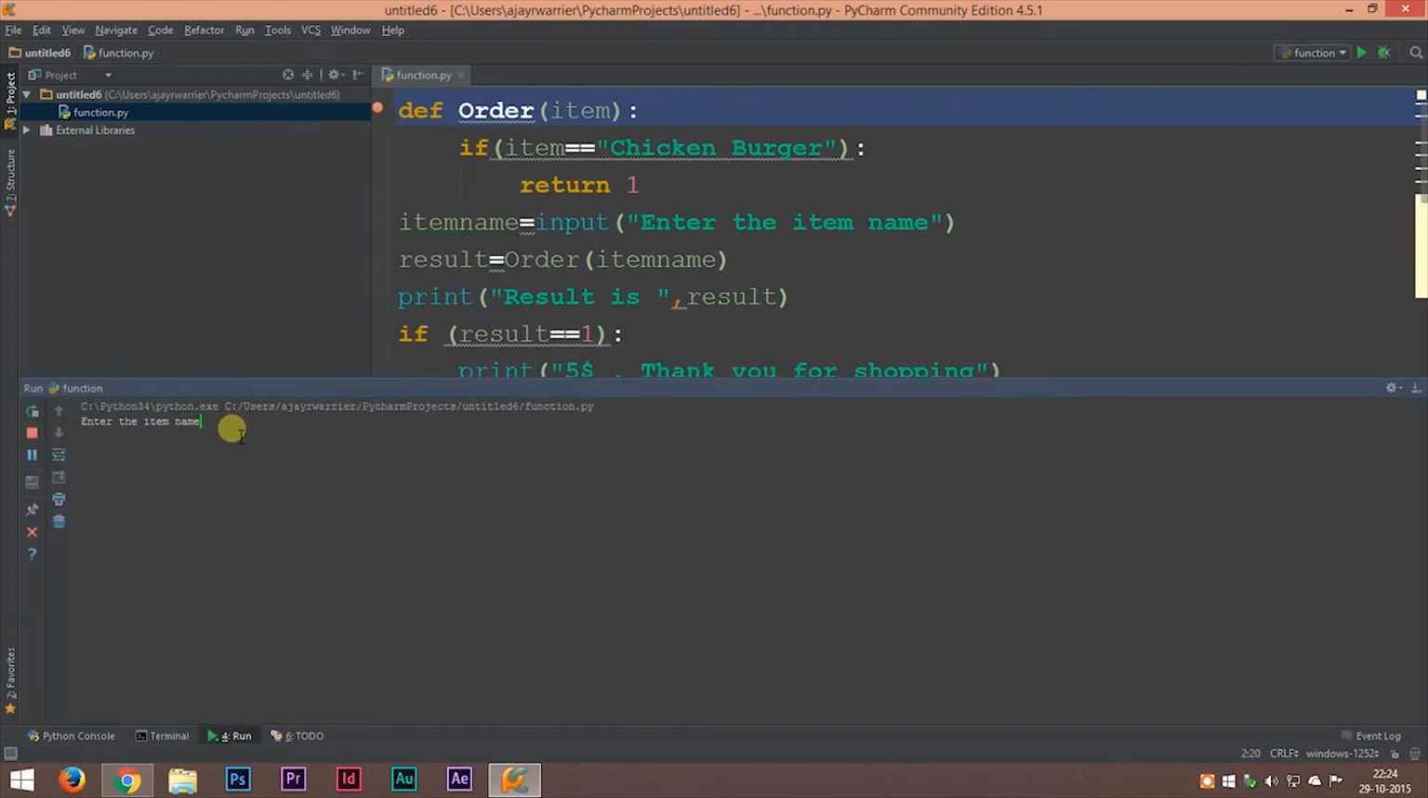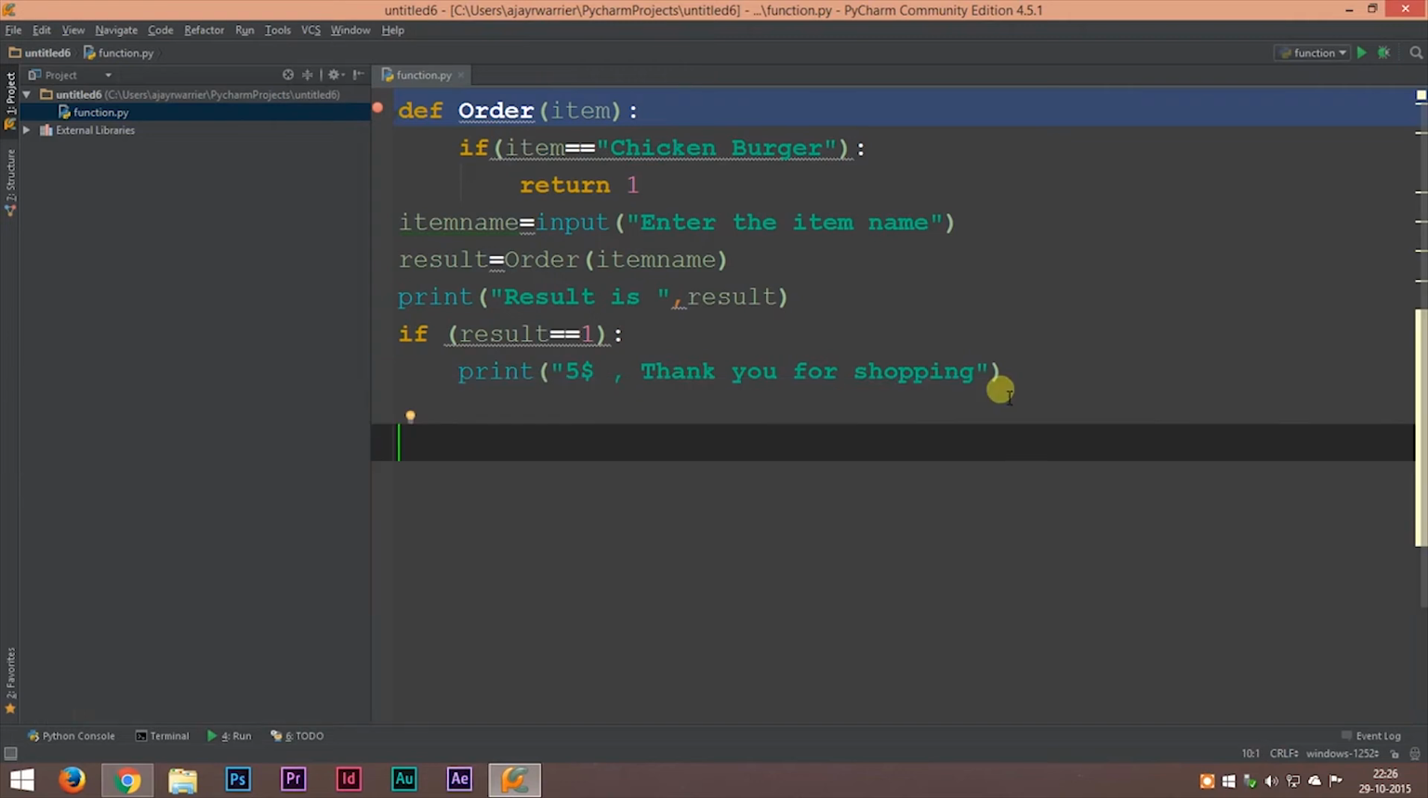Alright, we have to enter our item name. So let's enter chicken burger. Alright, now check out the output screen. Result is 1, $5, thank you for shopping. So the program is working perfectly.